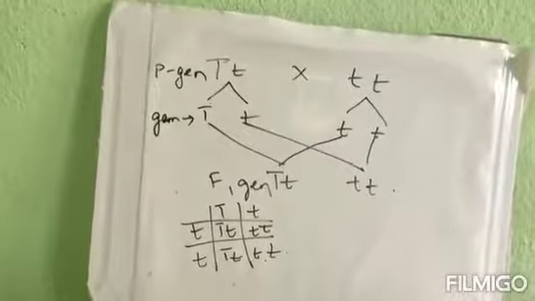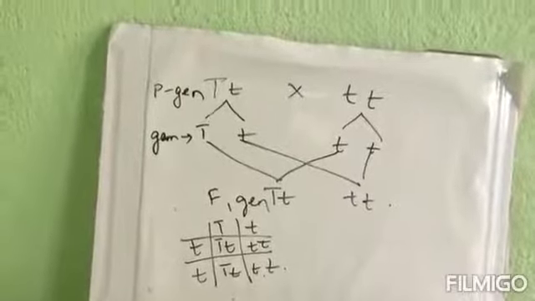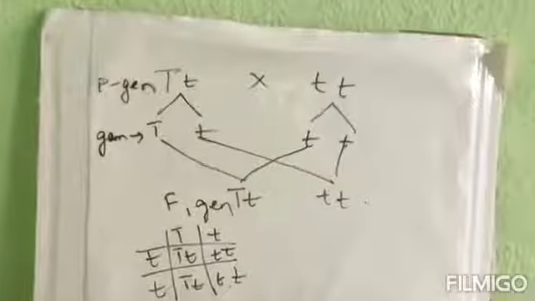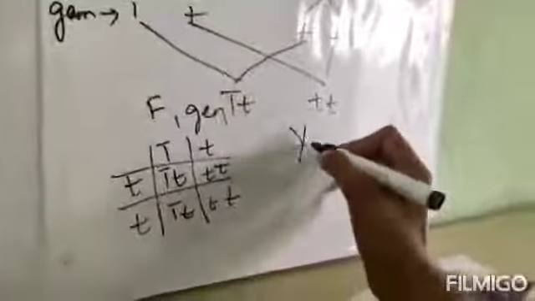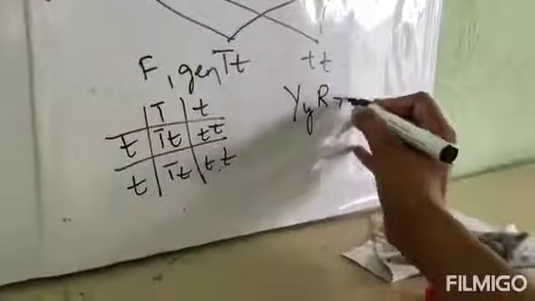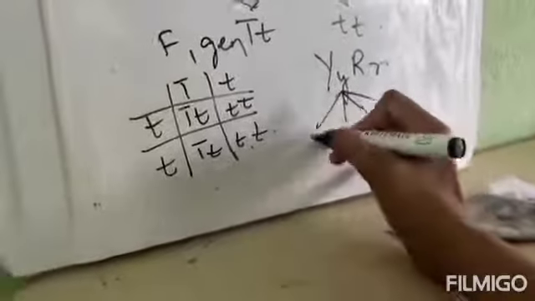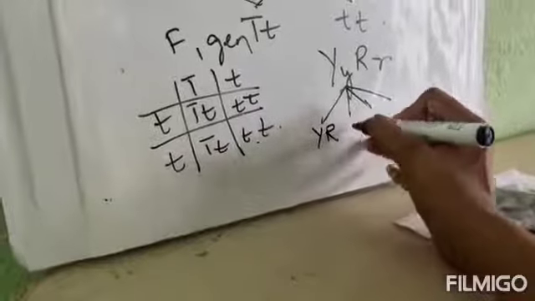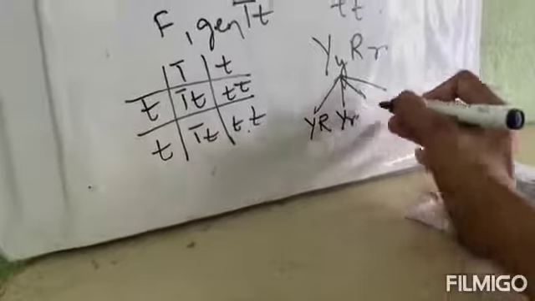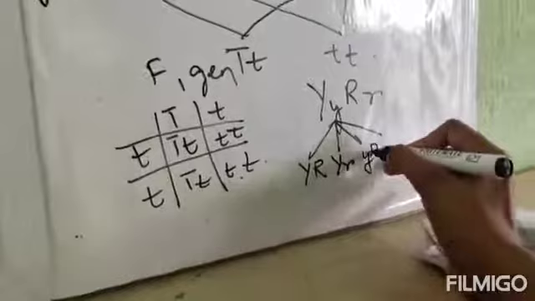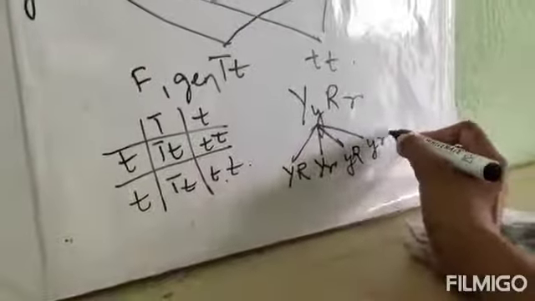Next, how many types of gametes are formed from a pea plant having genotype YyRr? So how many gametes are forming? Capital Y, small y, capital R, small r. So generally 4 types of gametes are forming from it. Capital Y capital R, capital Y small r, small y capital R, small y small r. So 4 types of gametes are forming. So the answer is option B, 4.